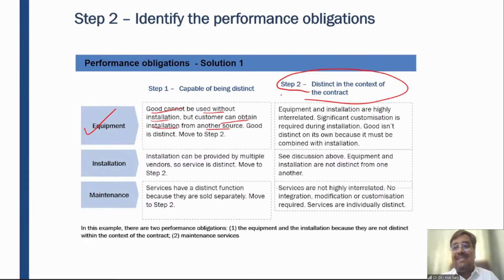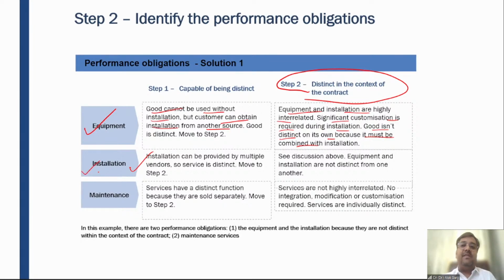So from the context of the contract, these goods and services, I mean to say equipment and installation, are not distinct. It is a single performance obligation. Equipment and installation are highly interrelated. Significant customization is required during installation. Goods are not distinct on their own because they must be combined with installation.